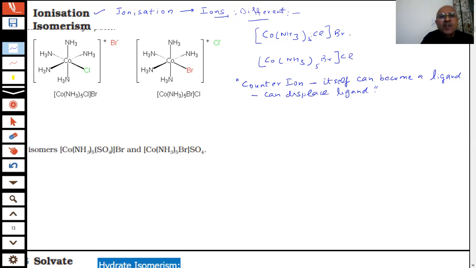If the first one ionizes and the second one ionizes, what are the ions you are getting? For the first, the whole coordination sphere will be plus one and chloride ion will be Cl minus. If this one is ionized, what are we getting? The whole coordination sphere plus, and bromide minus.